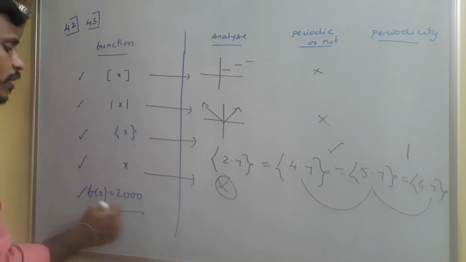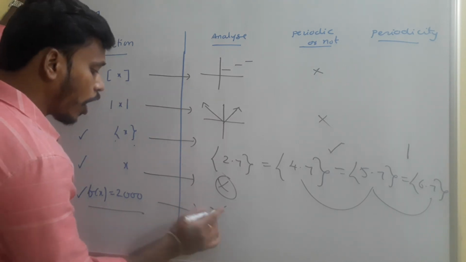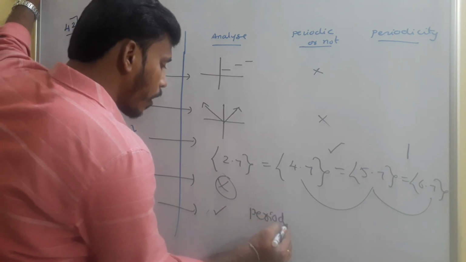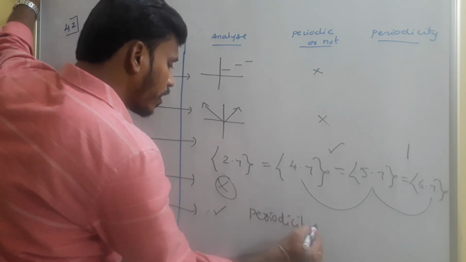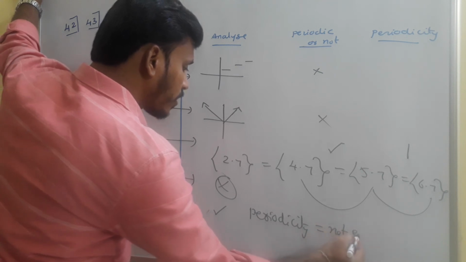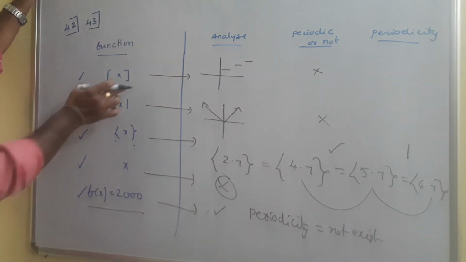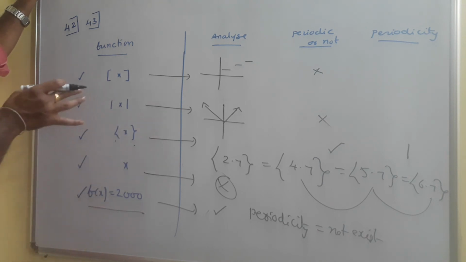So f of x equal to 2020 is periodic, but periodicity does not exist. For constant functions, periodicity does not exist, but they are periodic. So just have a look. This is something about periodic functions and periodicity.